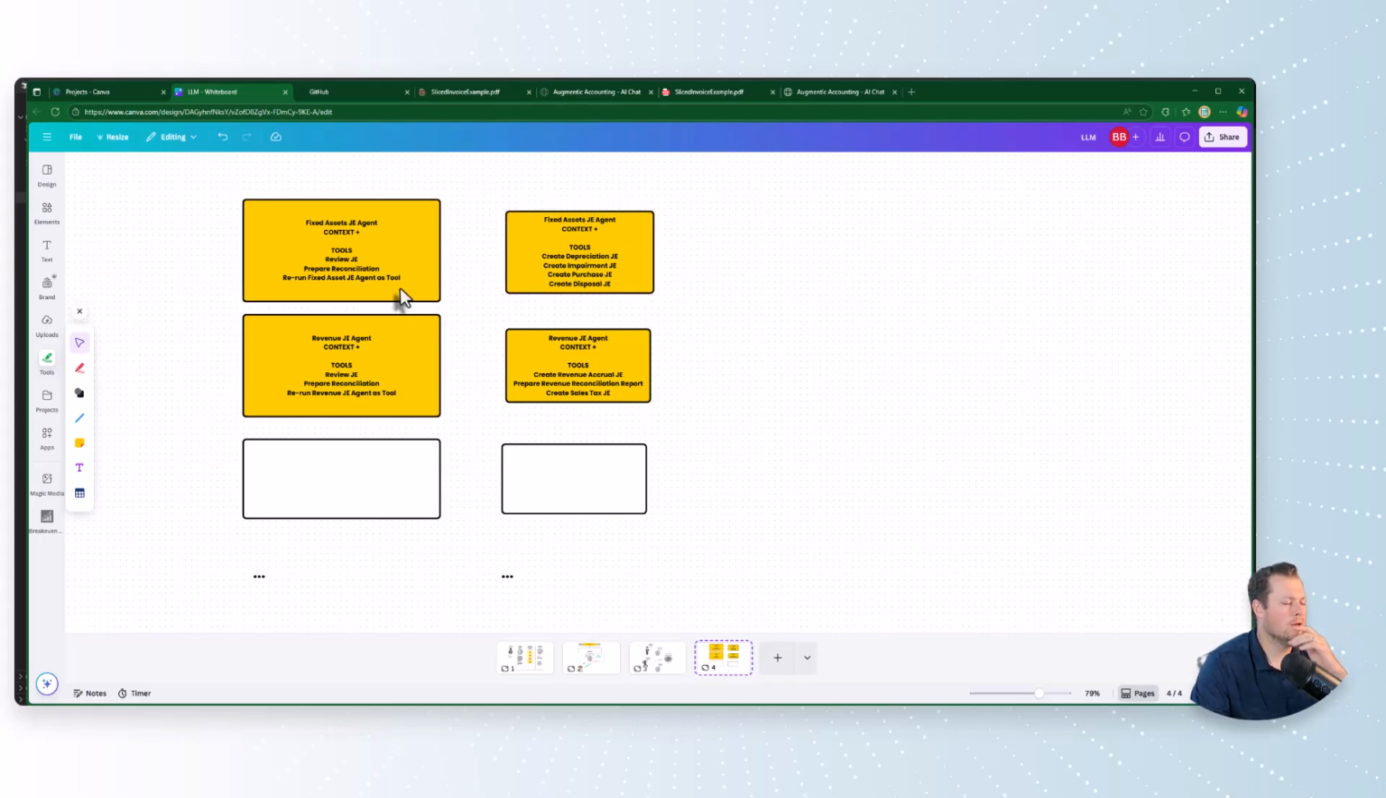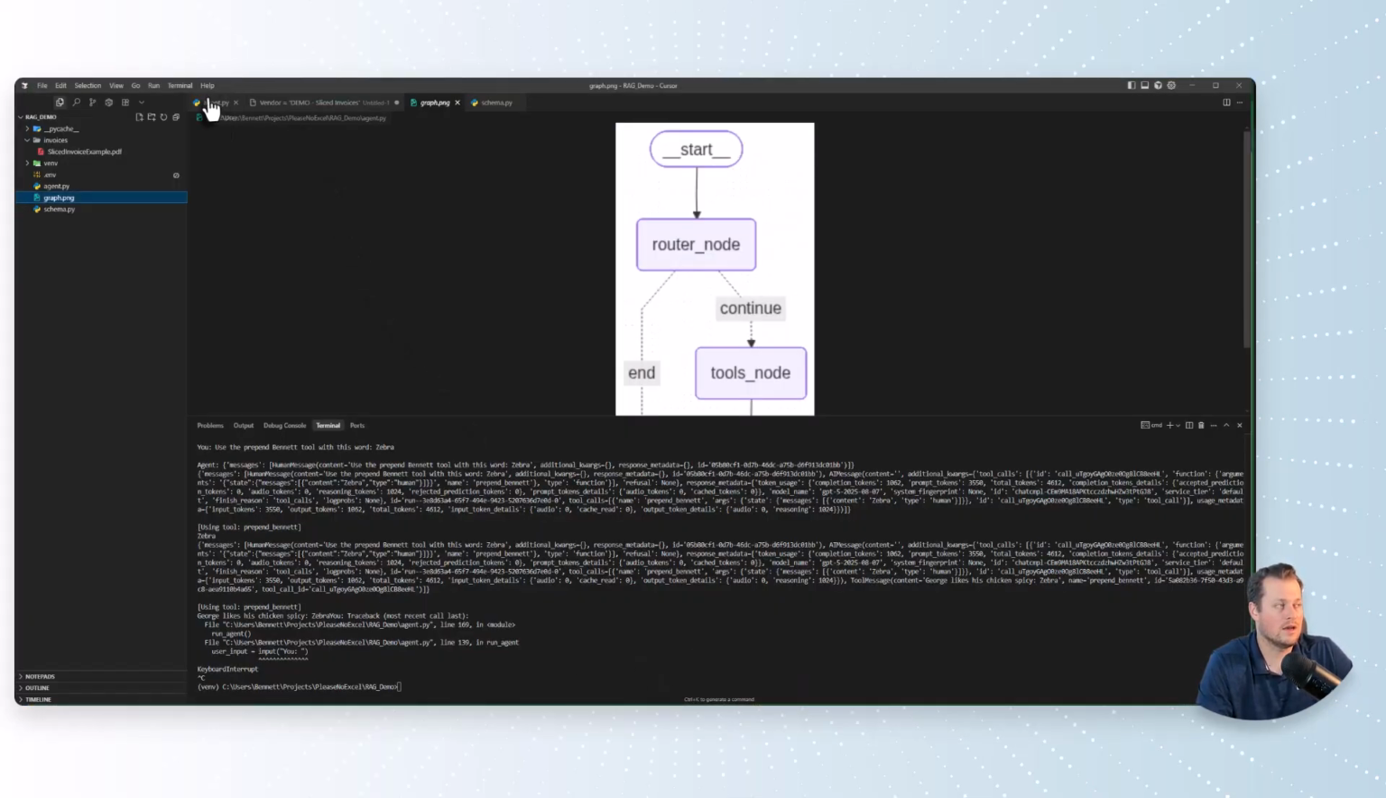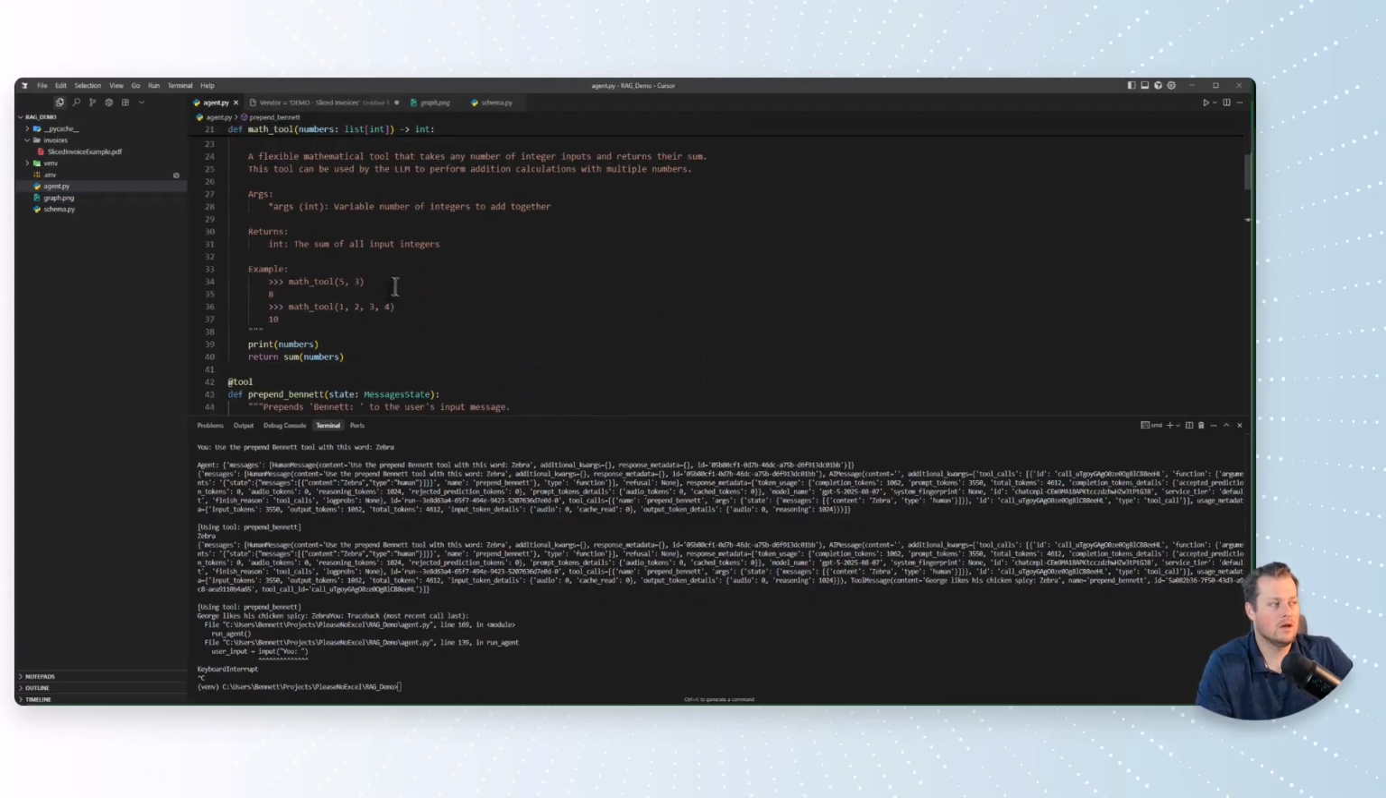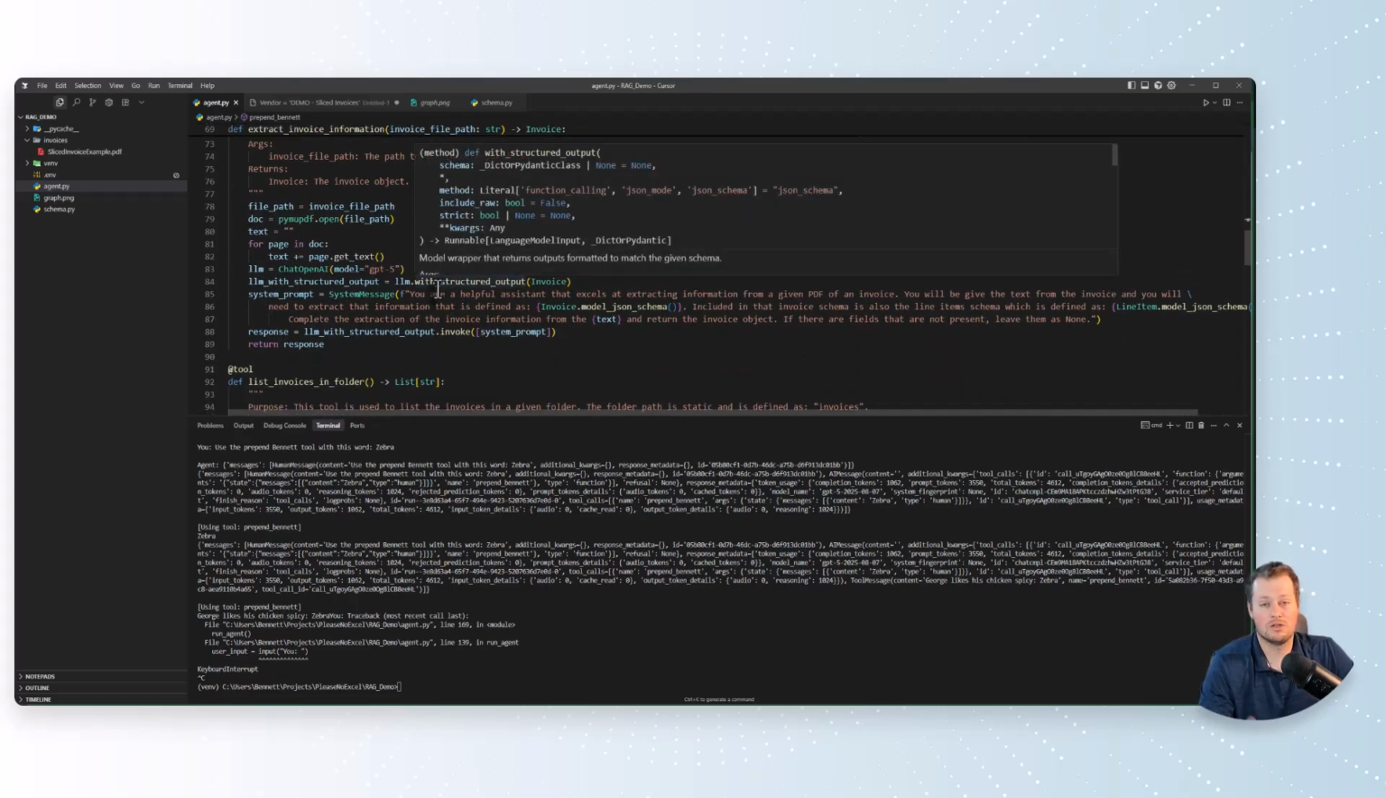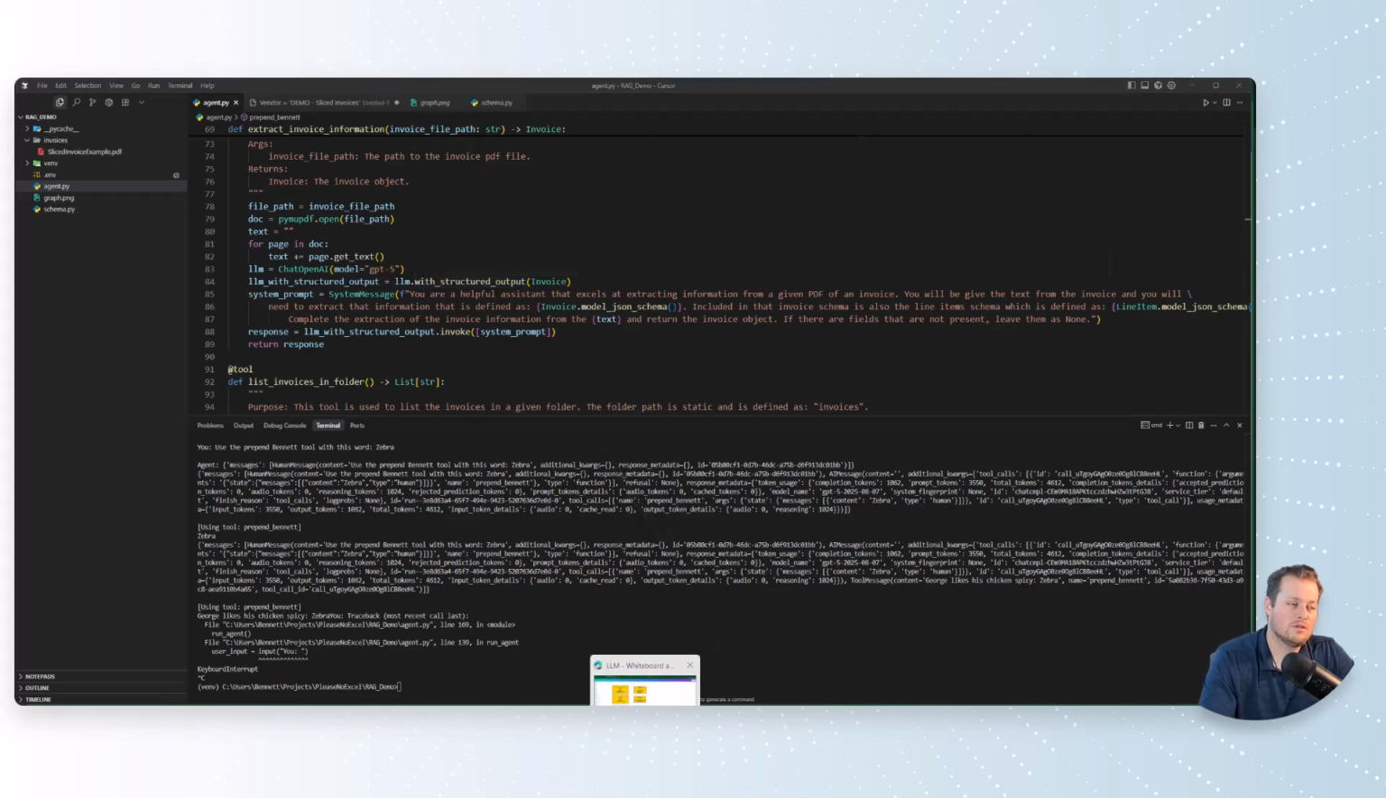So think about it this way. We have a fixed asset agent, and this fixed asset agent has context. We tell it what its purpose is and how it's supposed to help users. Then we give it tools: create depreciation JE, create impairment JE, etc. And those tools are defined code steps that we have programmed in that agent. So it is not going to hallucinate how it gets that answer. It is going to follow those series of steps, whether you do it once or a million times.